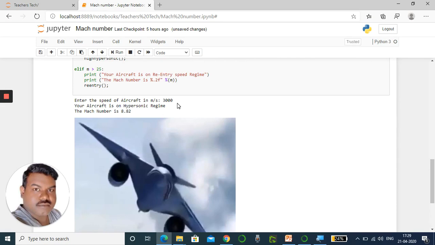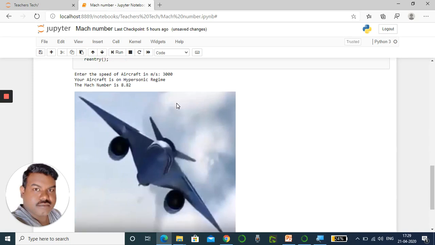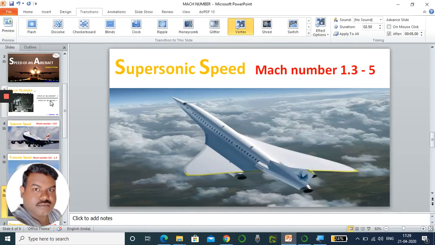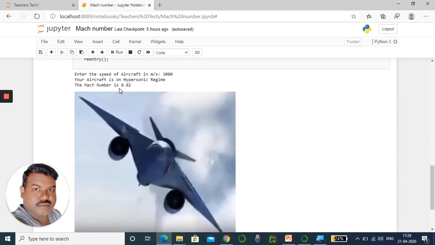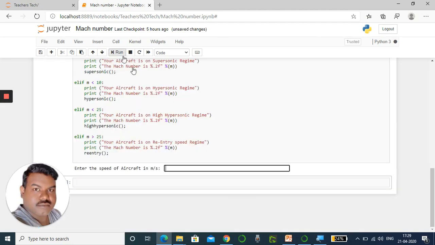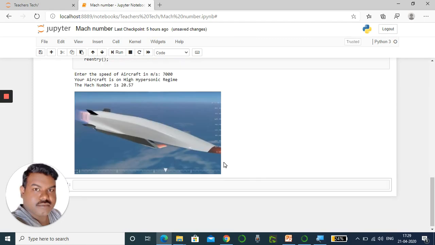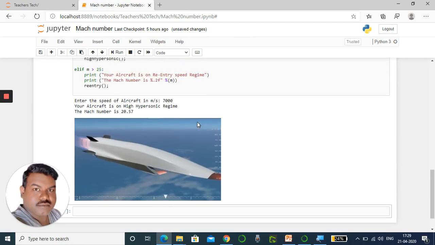I increase to 3000 meter per second. Your aircraft is in the hypersonic regime. For hypersonic, the Mach number is 5 to 10. So what we are getting here is 8.82. So now your aircraft is in hypersonic speed. Still we can raise it. I am raising to 7000 meter per second.